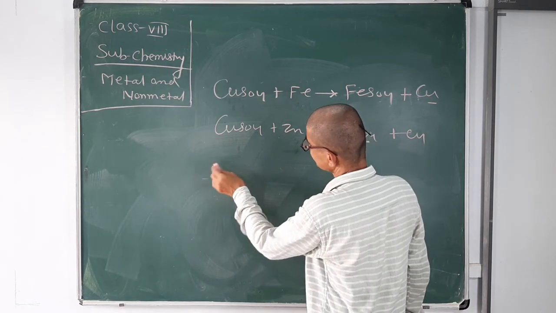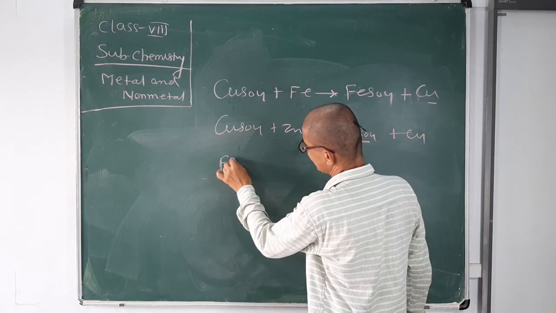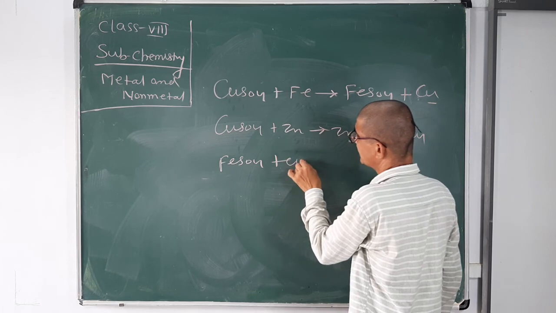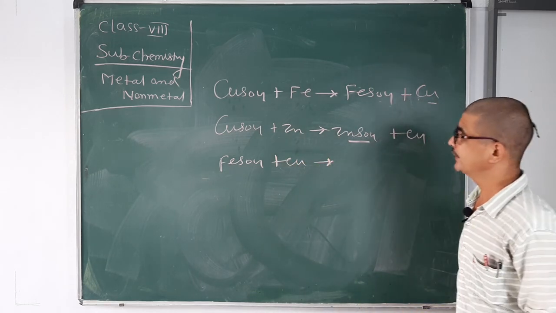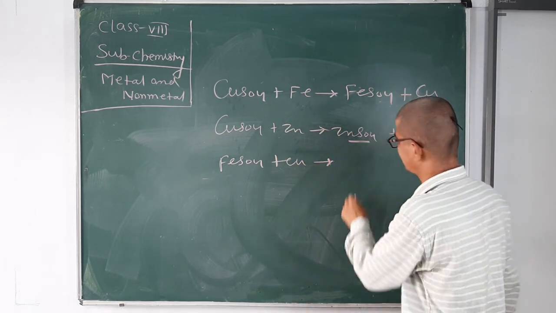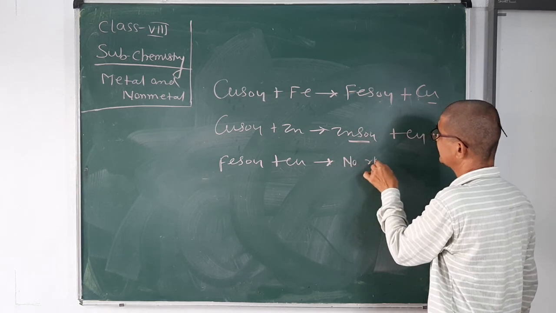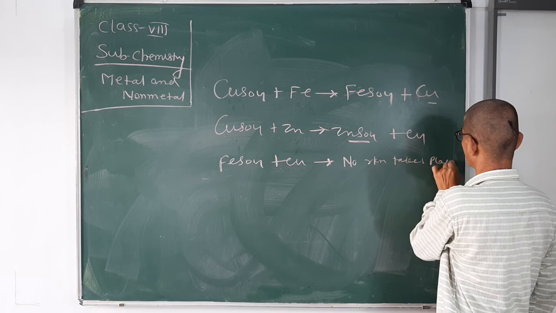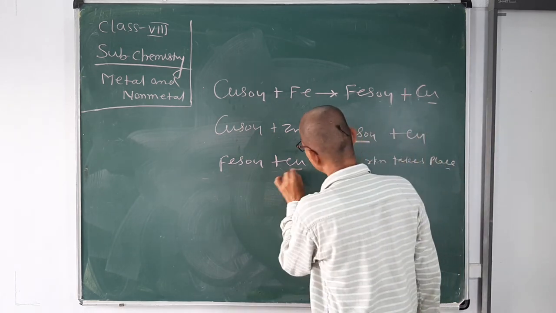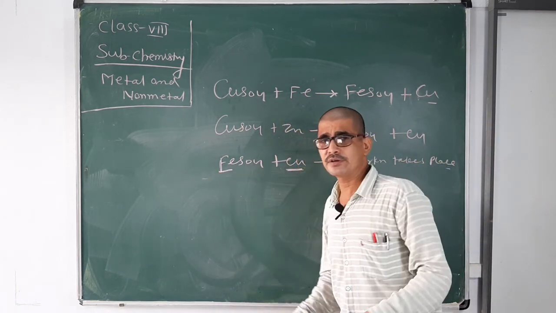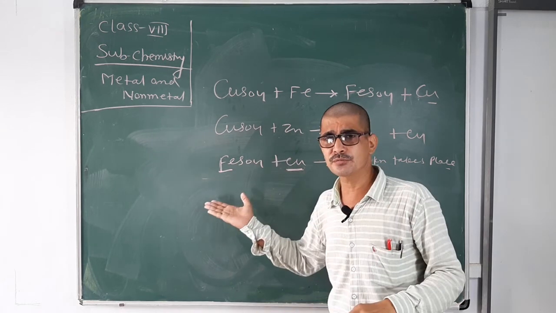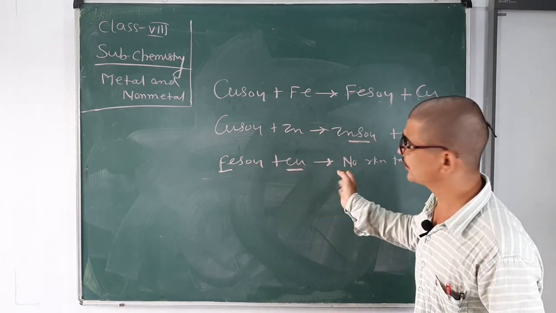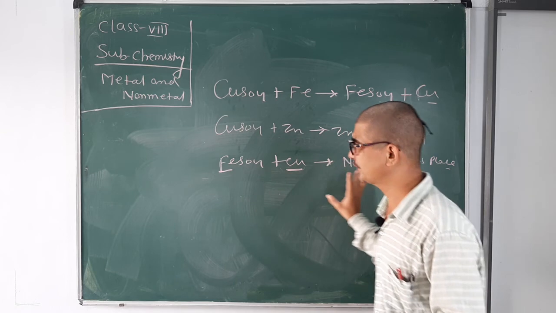Now, if the reaction is reversed, suppose FeSO4 reacts with copper, what will happen? Complete the reaction. You can say no reaction takes place. Because copper is less reactive than iron, it does not have the ability to displace iron from ferrous sulfate solution. That is why no reaction takes place.